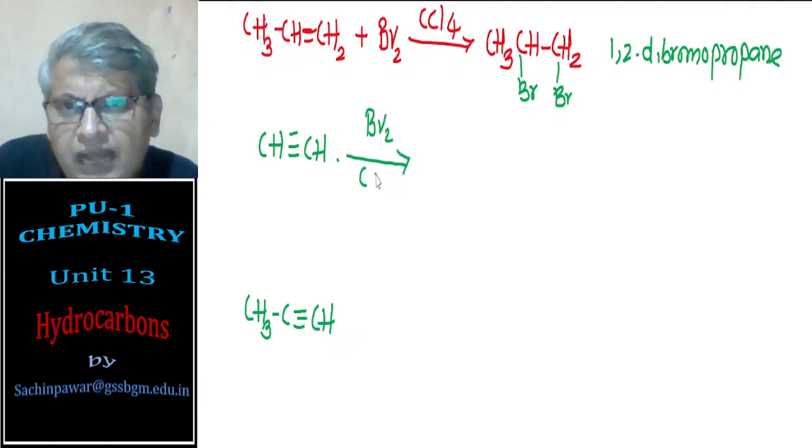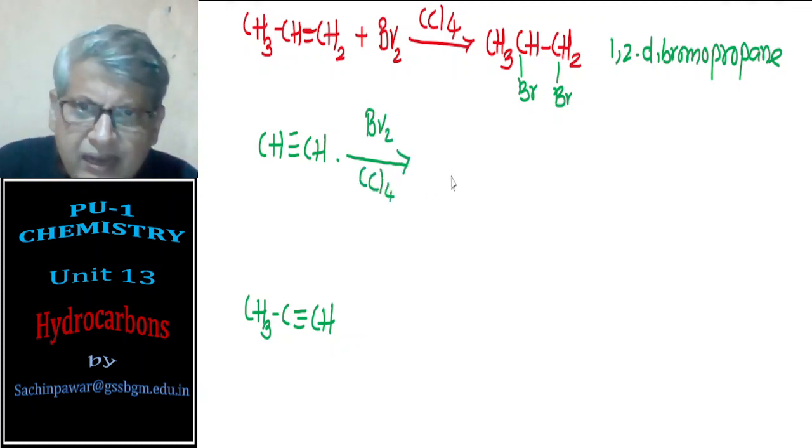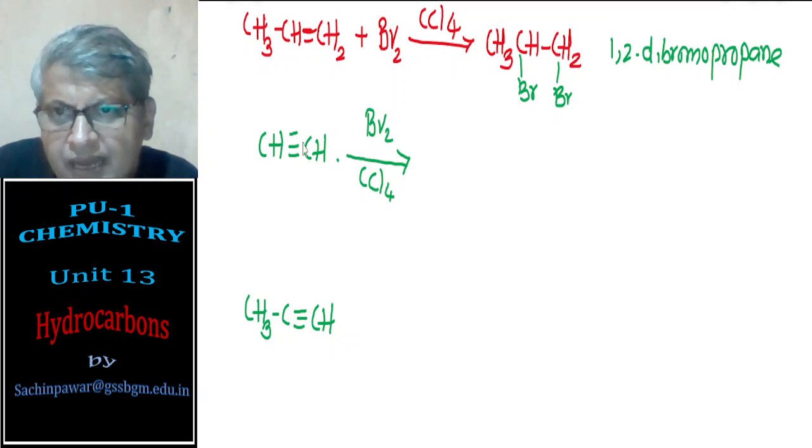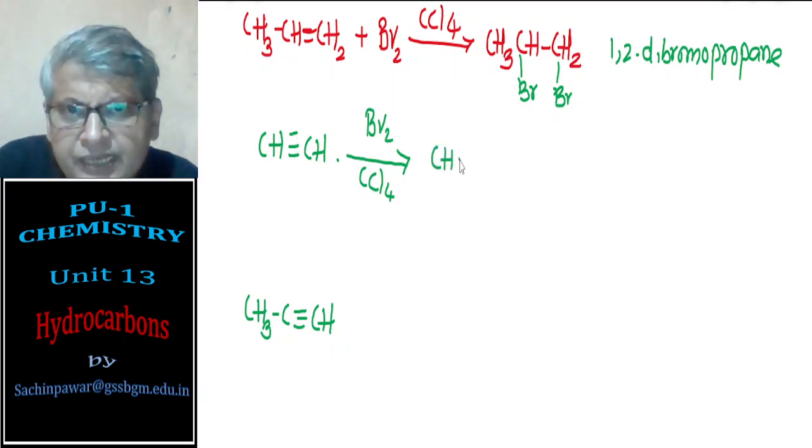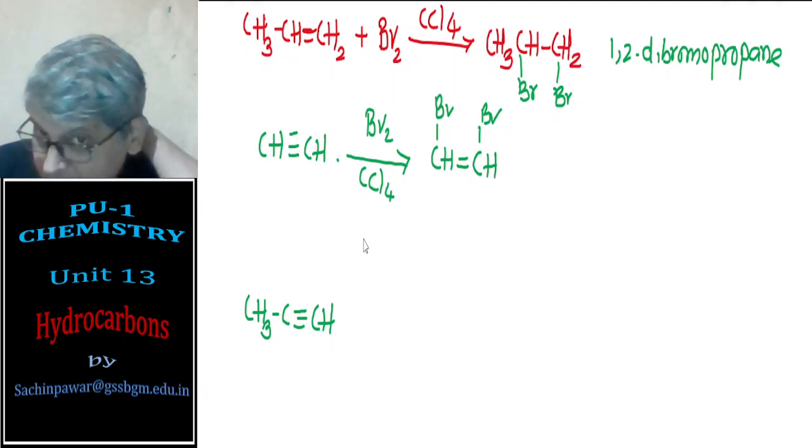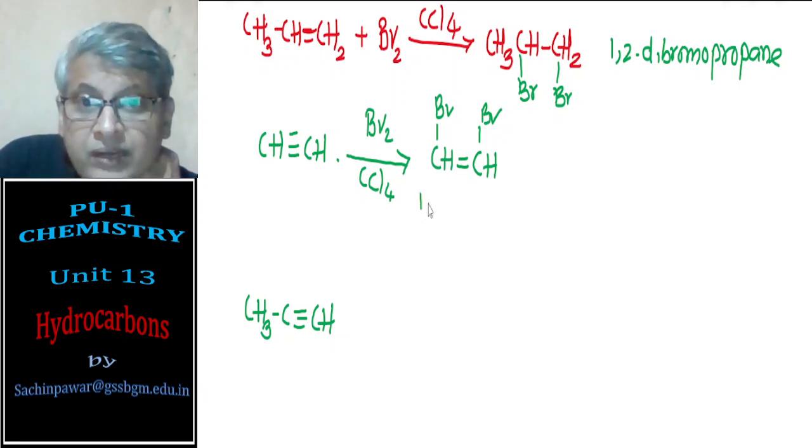So here Br adds, and you will get CH double bond CH, one Br goes here, one Br goes here, so I got a compound that is 1,2-dibromoethene.